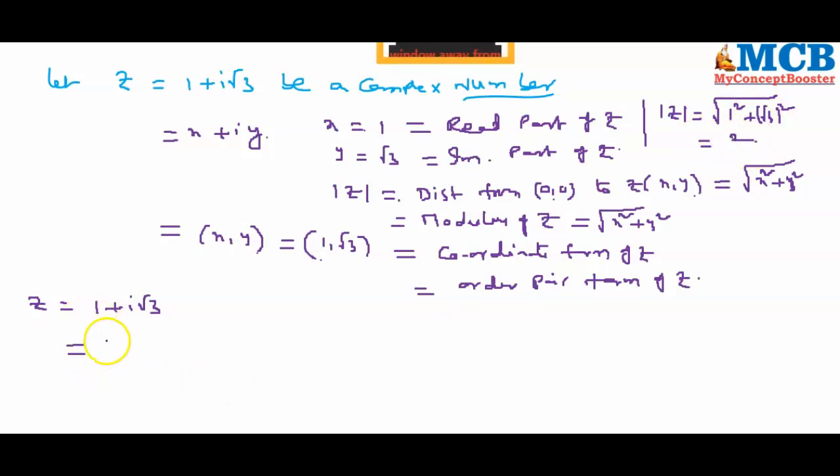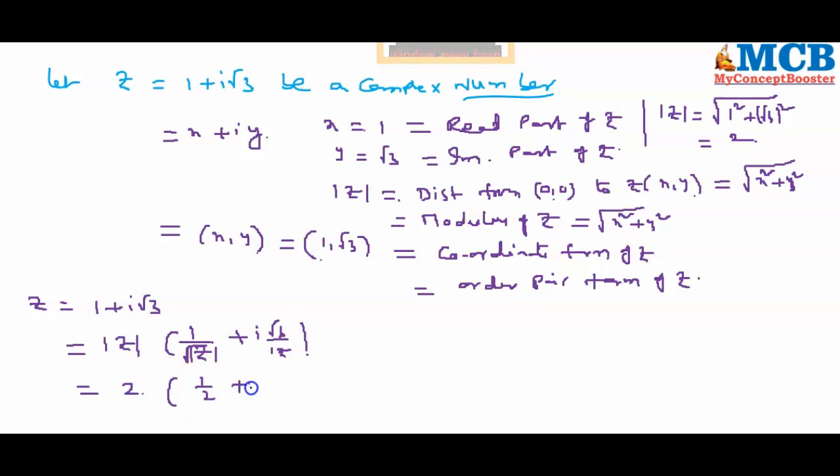So multiplying with mod z and dividing with mod z, to convert it into polar form, mod z value is 2.